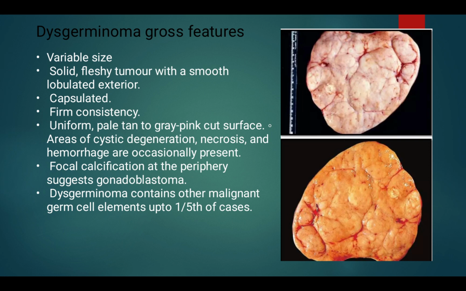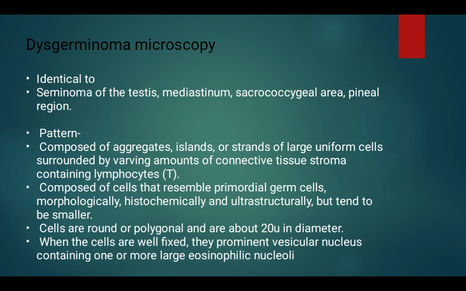These are the gross features of dysgerminoma. It is variable in size, a solid, fleshy tumor with a smooth lobulated exterior, and it is encapsulated, firm in consistency, uniform, pale tan to grey pink on cut surface. There is focal calcification at the periphery. Dysgerminoma contains only malignant germ cells in up to one fifth of cases. Now, dysgerminoma microscopy.